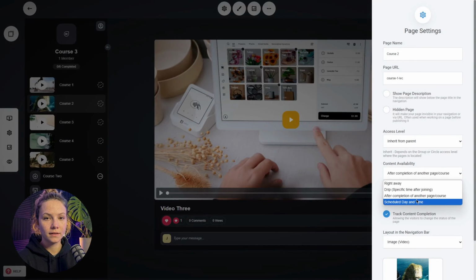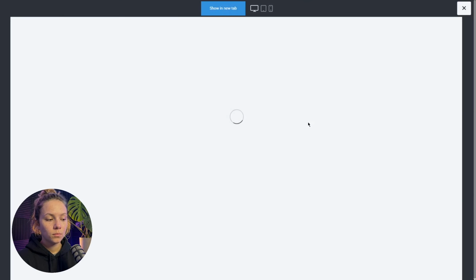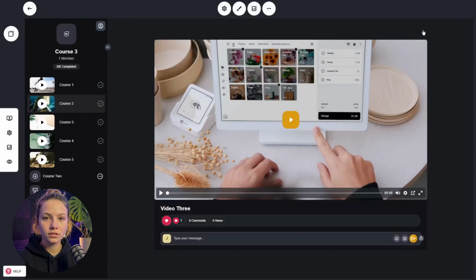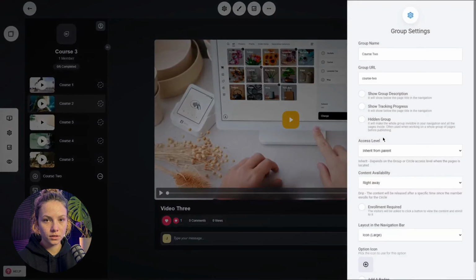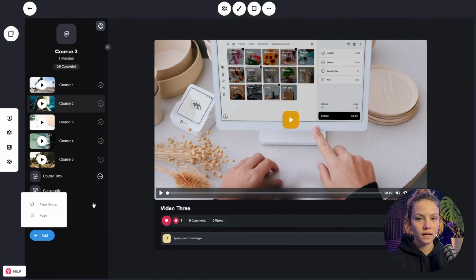And then lastly, we have scheduling the content. So you can select a time in the future when exactly you want this content to be available. You can select it, go preview. You'll be able to see when exactly it will be available for consumption. So you can schedule different things, maybe a course, a new folder that you have set up, because you have the ability for folders to do that the same way, the groups, the folders.